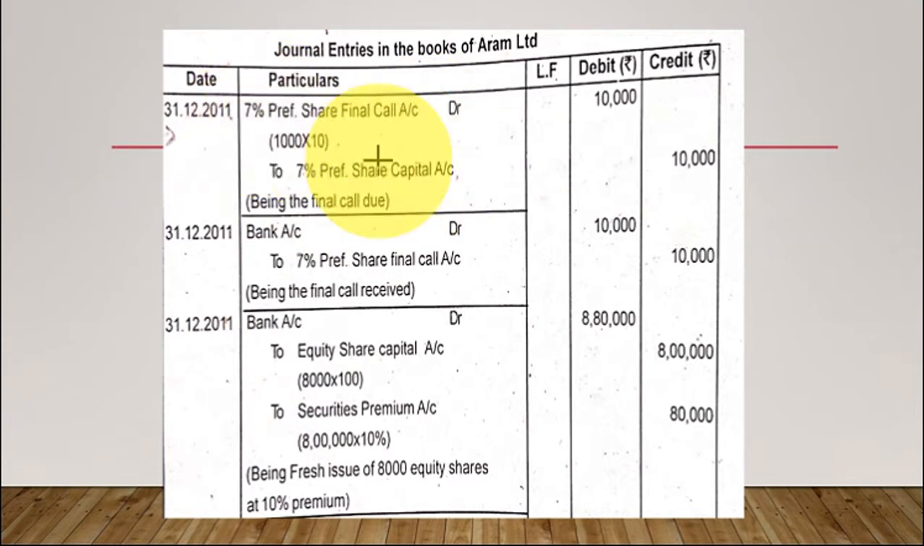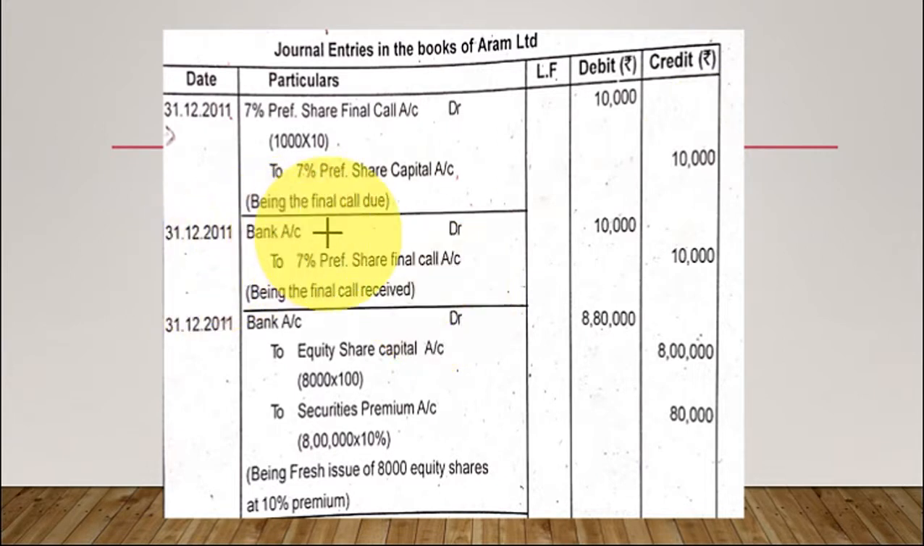So 7%. Look at the name of the preference shares. The first set, 6%, that is fully paid up. The second set, 7%, that is partly paid up. So we have to take 7% only. So 7% preference share final call account debtor to 7% preference share capital account. So 1000 into 10. This is the unpaid balance that we have to make the call for. Final call due 10,000.